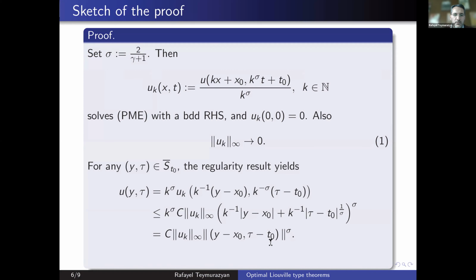And now it is just recalling the definition of this norm, the intrinsic norm, k sigma times all this is simply equal to this.